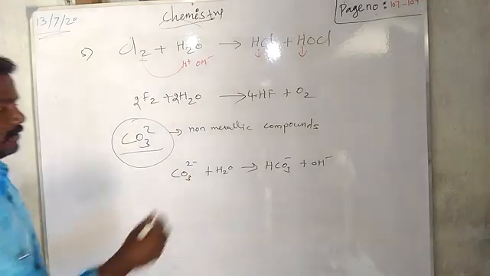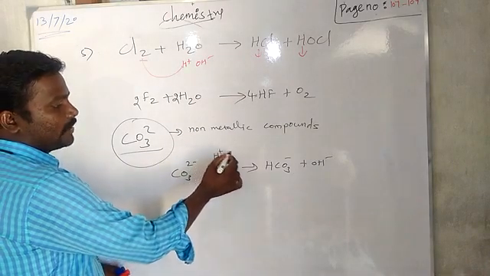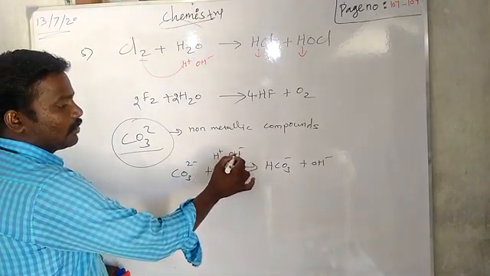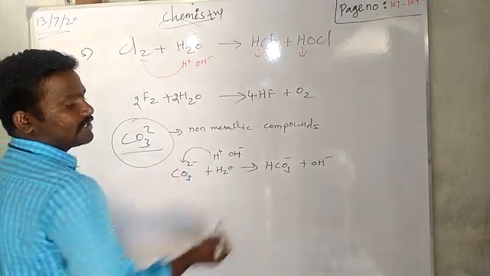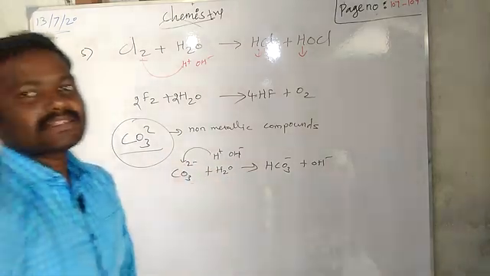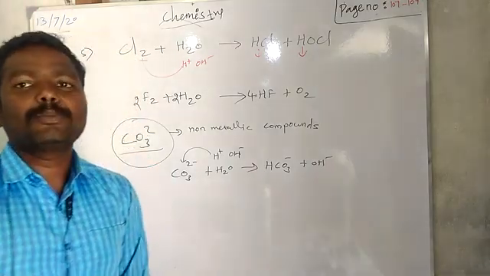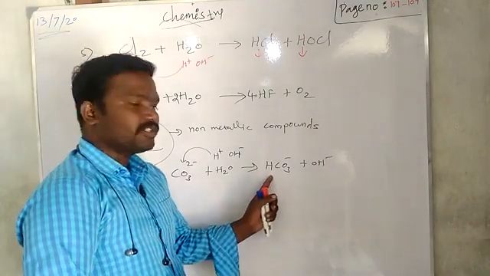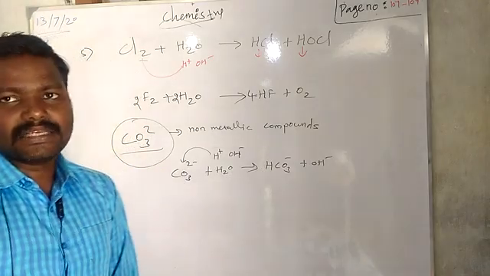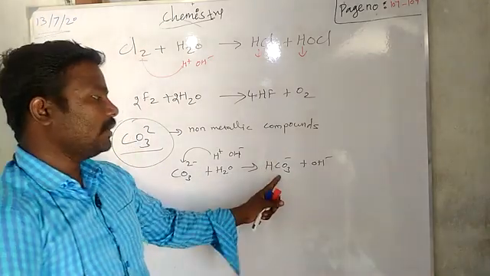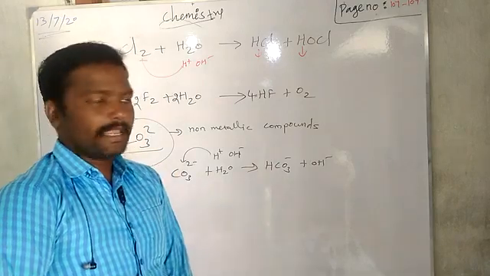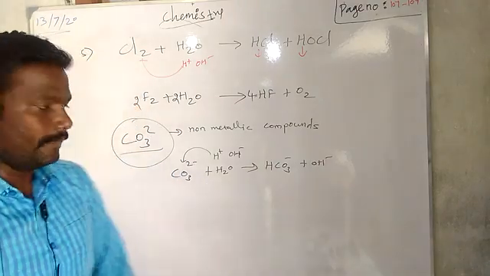See, the water will dissociate into H plus and OH minus. So what will happen? It will add one hydrogen, so HCO3, carbonic acid ion. This is also called carbonic acid, right? H2CO3 means carbonic acid. We have removed one hydrogen. HCO3 minus is called the bicarbonate ion. Then the OH minus ion, right?